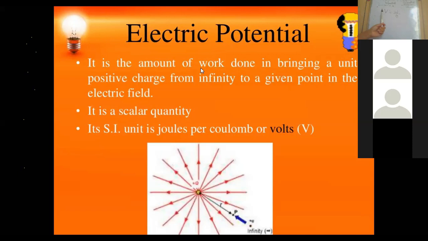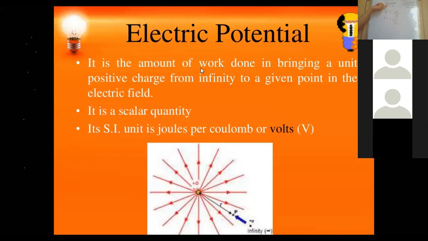The SI unit of potential difference is the volt. So what will 1 volt be equal to? If 1 joule of work is done in moving 1 coulomb of charge from one point to another point, then the potential difference is said to be 1 volt.